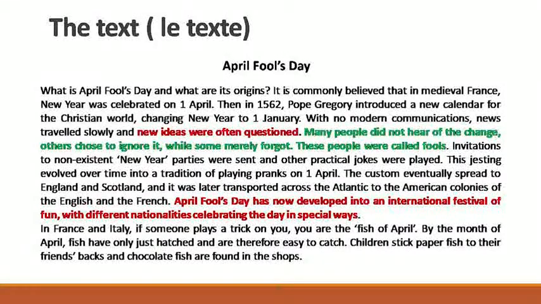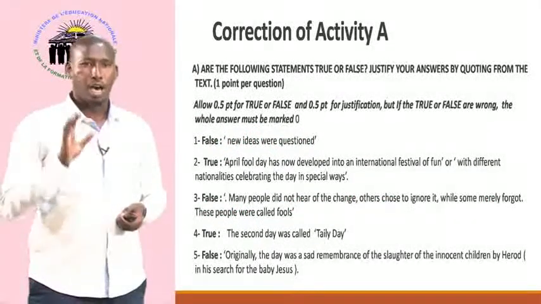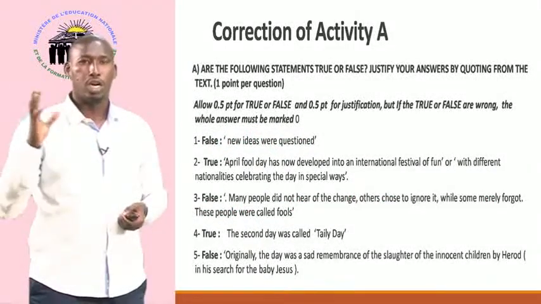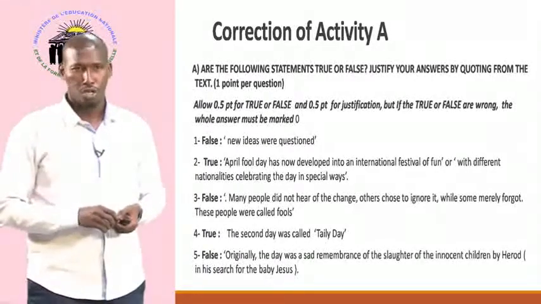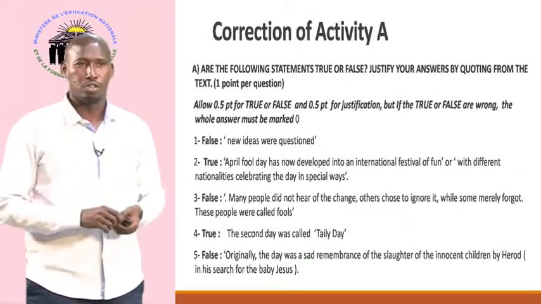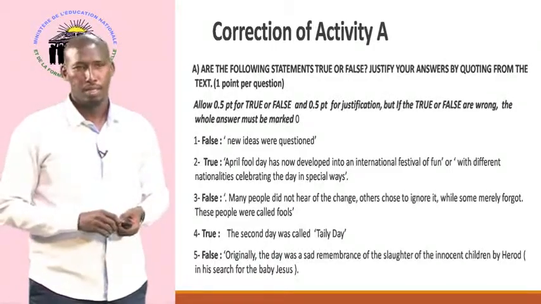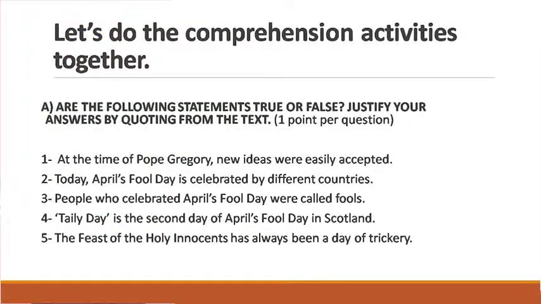These people are called fool. Many people did not hear of the change, others chose to ignore it, while some merely forgot. These people were called fool. So that is the information that justifies your answer and tells you that it's false. Now let's check number 4.